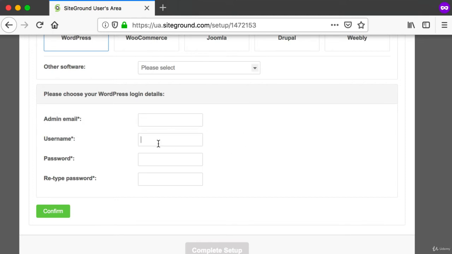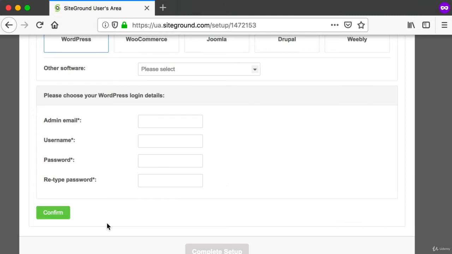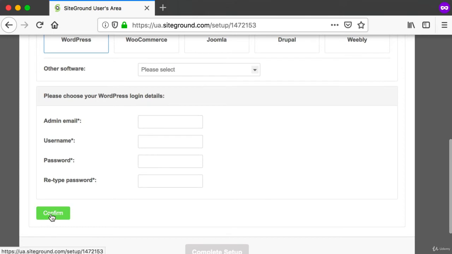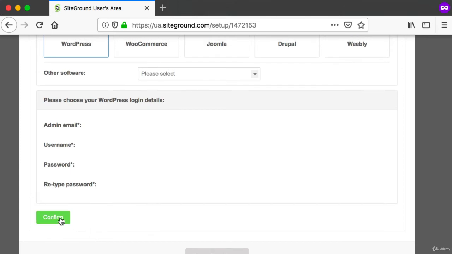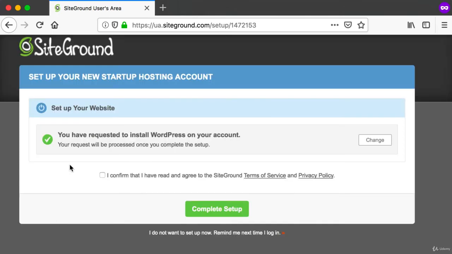Here's a quick security tip. Instead of using a username of admin, choose something that's a bit more difficult for other people to guess. So maybe my secret admin or something along those lines. And then make up another password here. And before you click this confirm button, double check that you spelled your email address correctly. Okay, so when you're all set, click the confirm button, which will take us to this next screen.